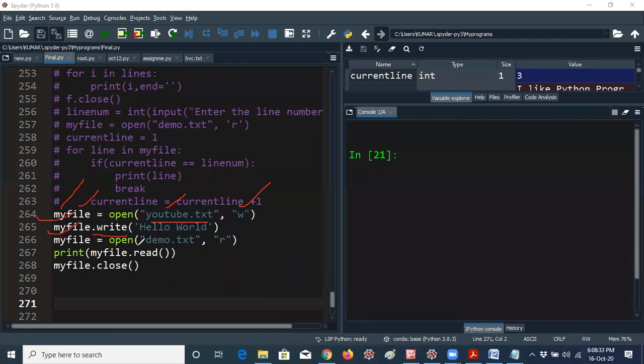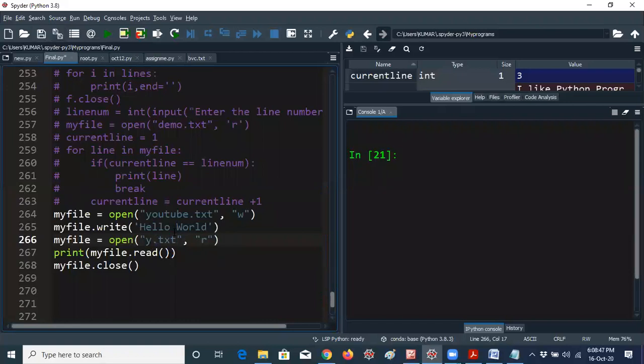So my file equal to, now I am opening the file in read mode. I have to rename the demo.txt here, because whenever the file is created, it is not there in our Spyder. If you want to see the text, you have to give the particular file name again. So youtube.txt, read mode. That means I am opening the file again in read mode. Now I am printing the contents of that file using the read method.